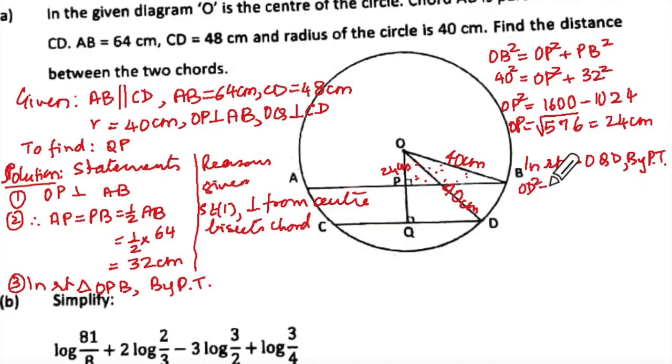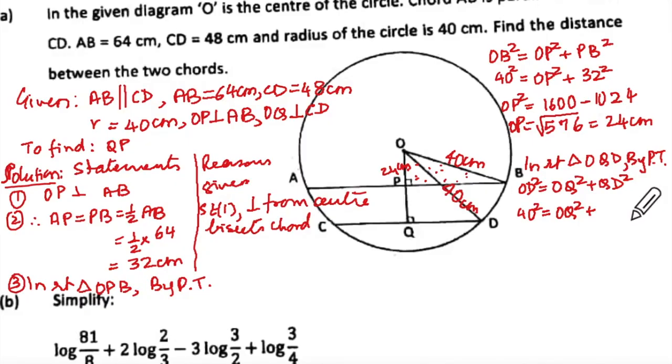OD square equal to OQ square plus QD square. So OD square is 40 square equal to OQ square, we do not know, plus QD. How much is QD?